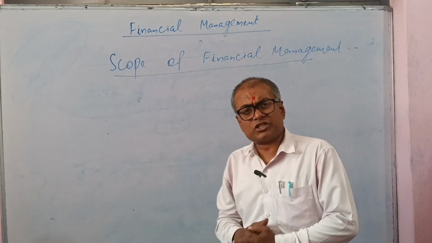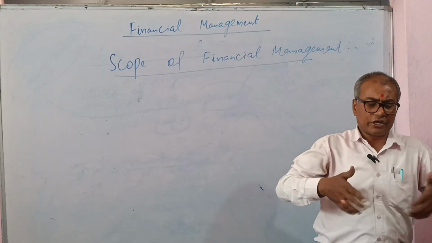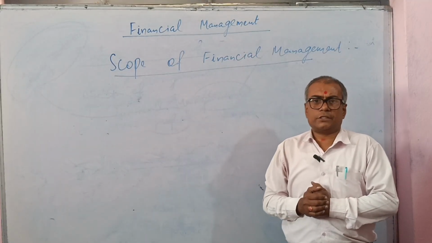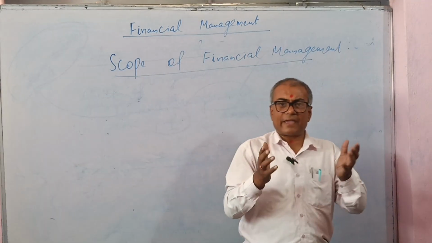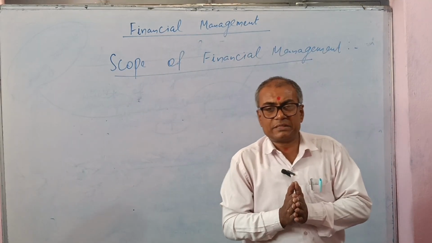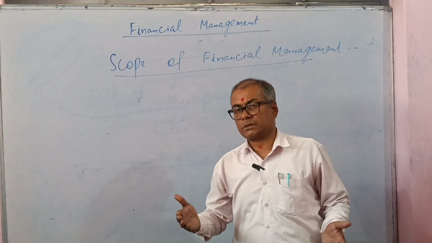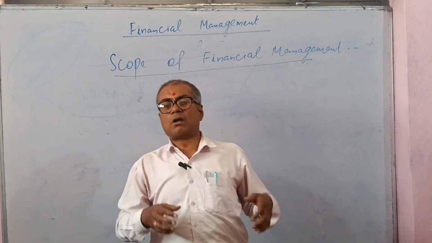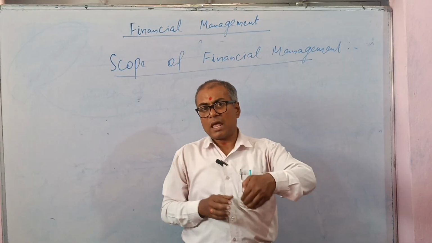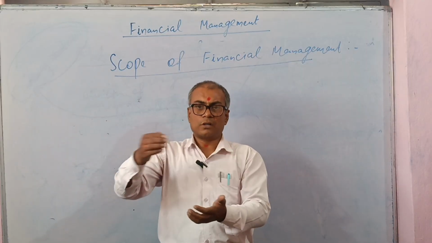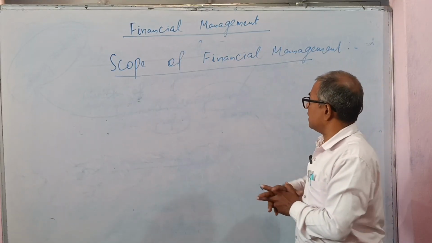First is the determination of the size of the organization and determination of the rate of growth. It is the scope of financial management. Determination of composition of assets in the organization. Assets means long-term assets as well as short-term assets. How much assets are involved as long term and how much assets are involved for short term. It is determined by the financial management.